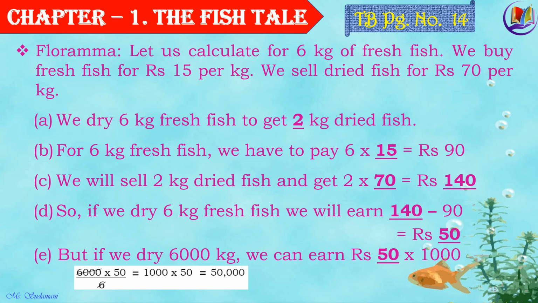Well, rupees 50 for 6 kg of fresh fish. So for 6000 kg, it would be 6000 multiplied by 50 divided by 6. That would be equal to 1000 multiplied by 50, hence equal to rupees 50,000 in 1 month.